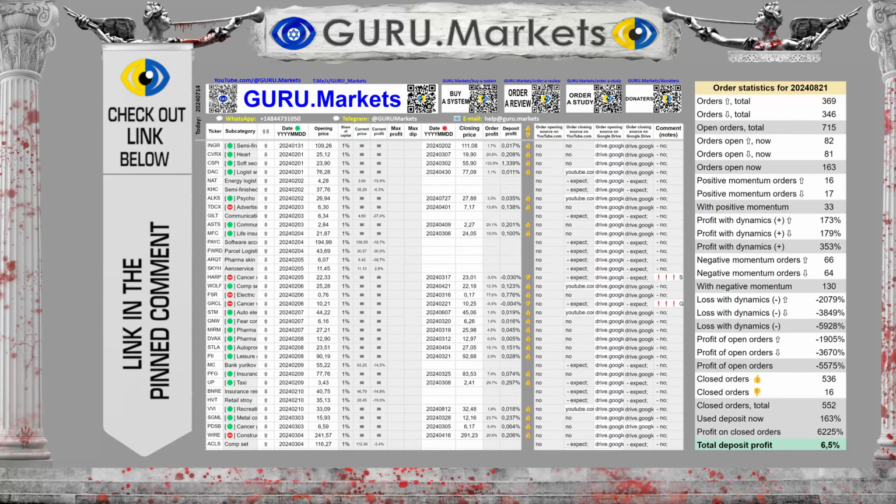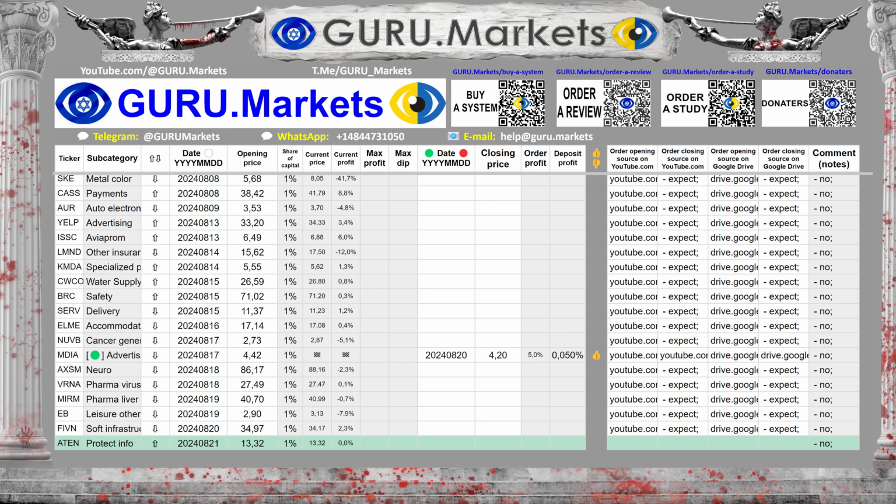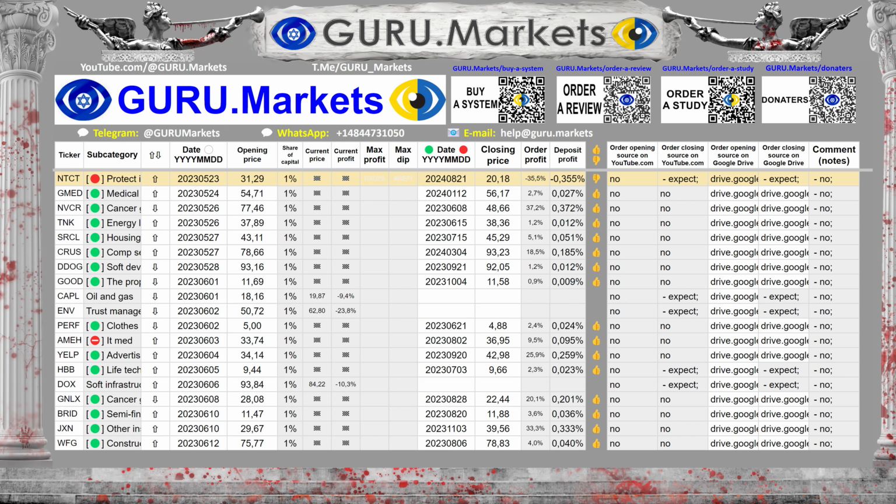Based on the analysis of the company's shares A10 Networks Inc., the information and reference system Guru.Markets made the following decision. Open a deal due to the fact that A10 Networks Incorporated is an undervalued company in the subcategory. Let us remind you that on May 23, 2023, the order was published. Company ticker NTCT. Evaluation Information System Guru.Markets. The following decision was made on this order. Close the order. The final loss was 35.5%.